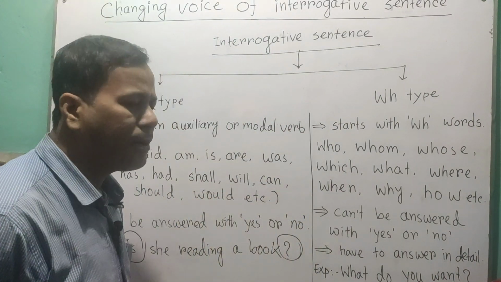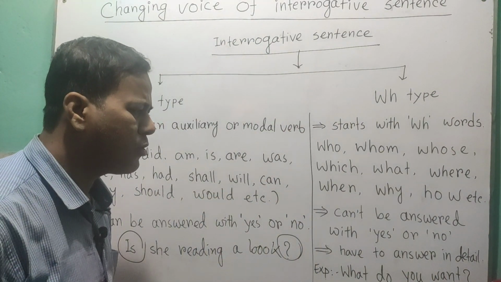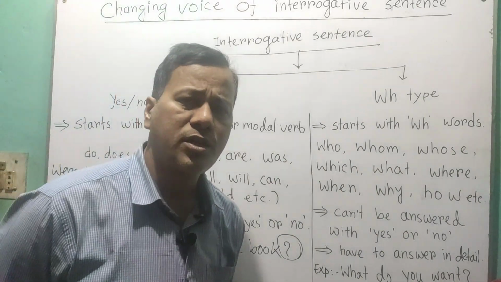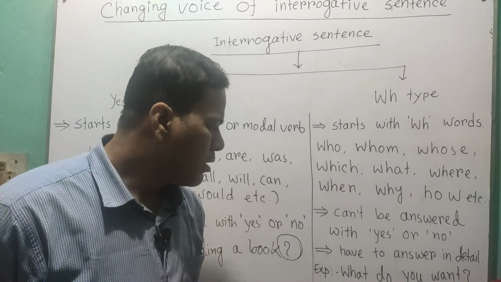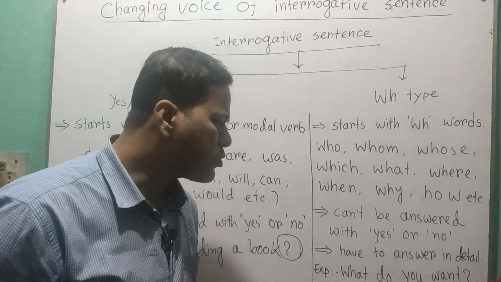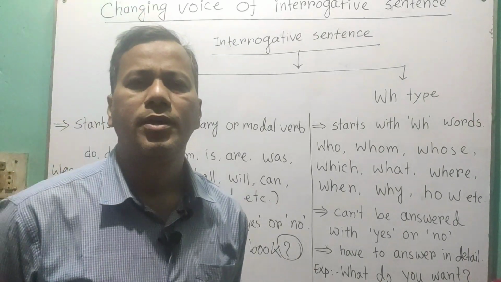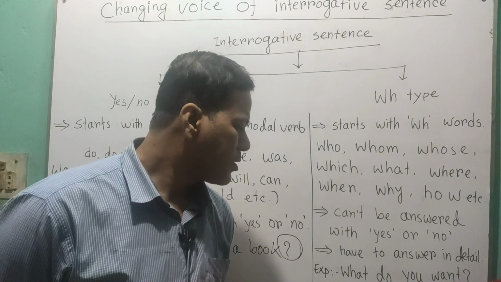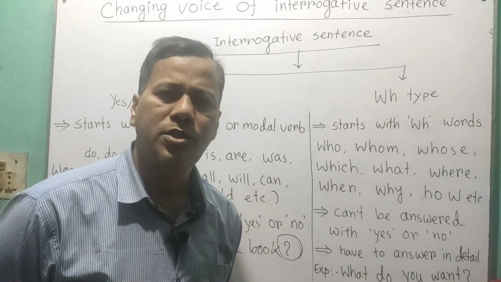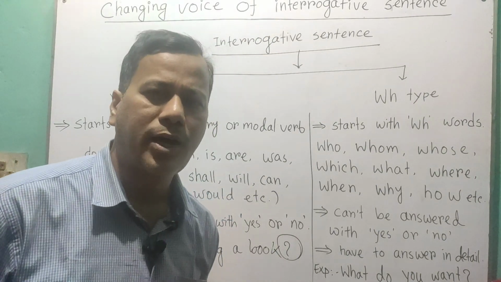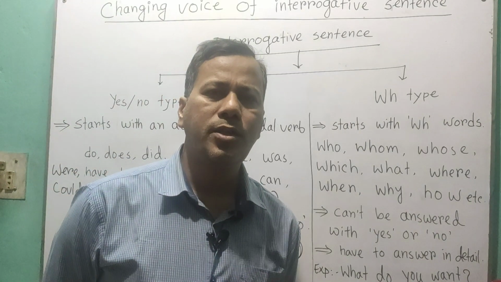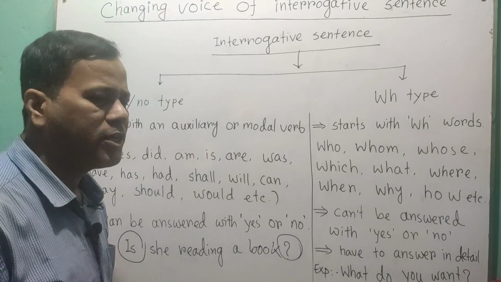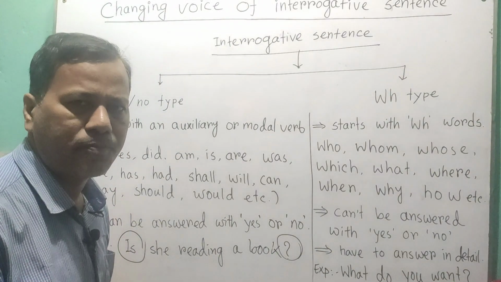And WH type of question can't be answered with yes or no. Rather, you have to answer it in detail. Here is an example. What do you want? So you cannot say yes or no for this question. So you have to answer it in detail. I want something or I want dash. Okay. So in this way, we will be able to identify yes, no type and WH type.